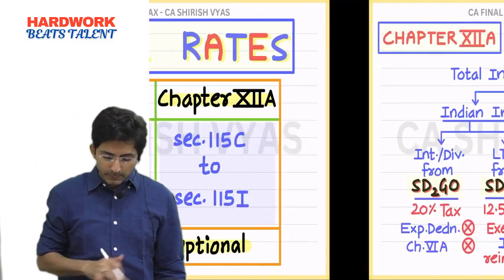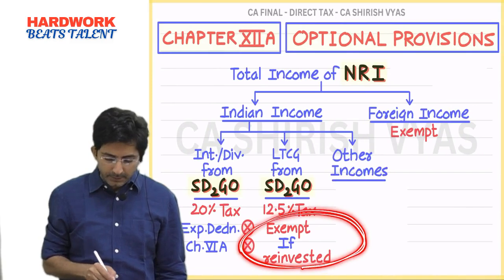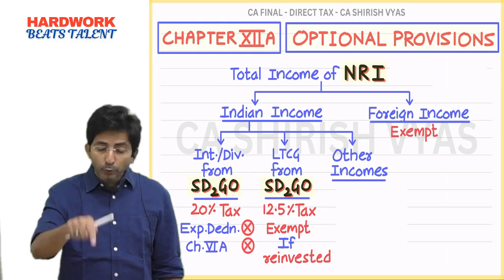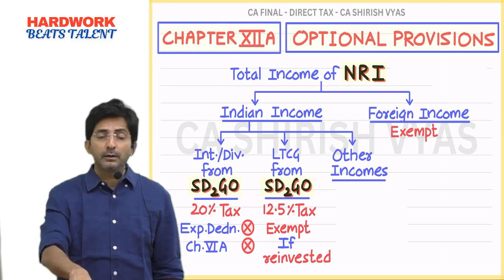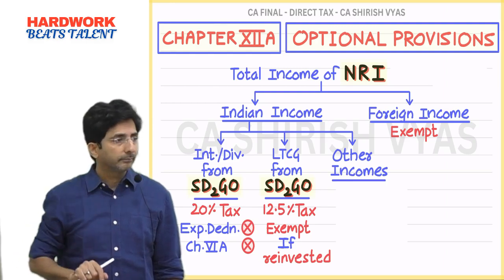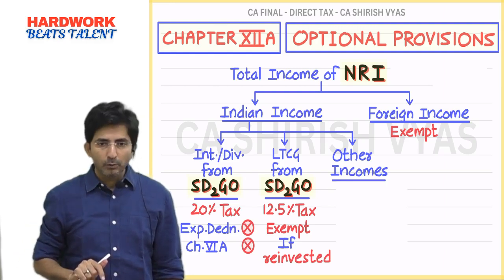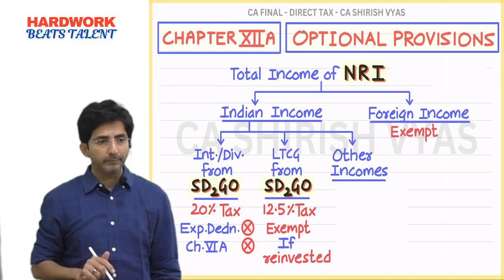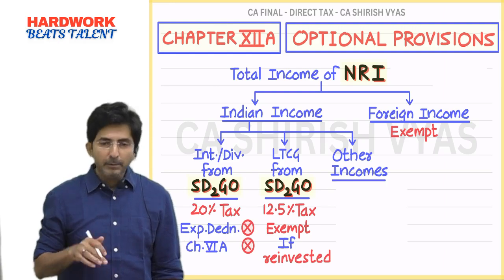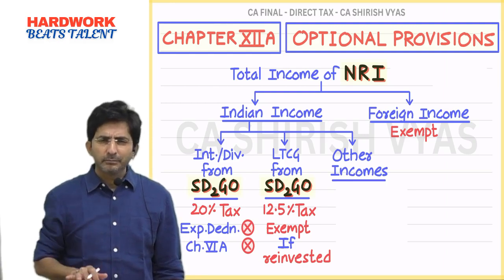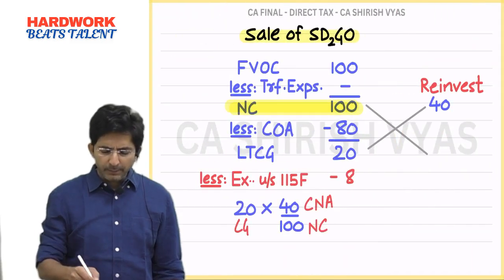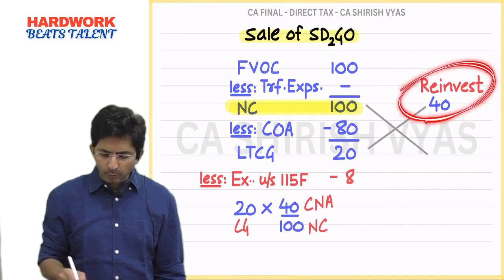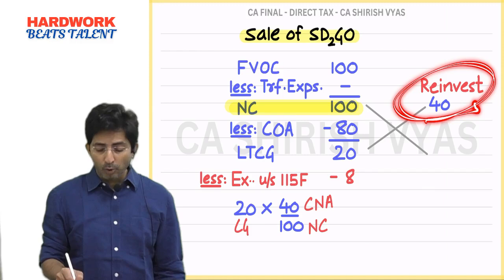See, I was explaining this thing in detail, how exemption is calculated. And when you reinvest, the new Sadgo you cannot sell for 3 years. This is a lock-in period. And tell me where you have to reinvest? You have to reinvest in another Sadgo. But here there is one more option.